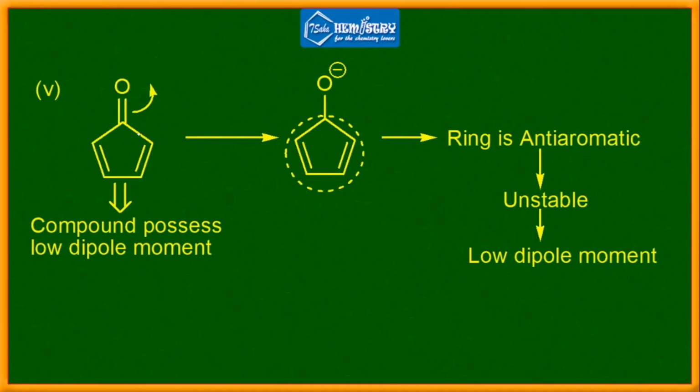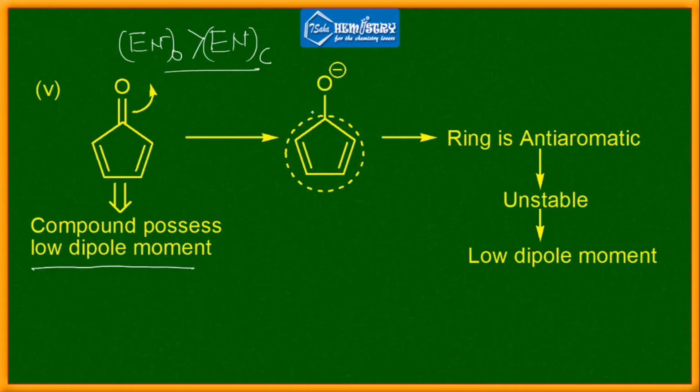Again, it is said that this compound possesses low dipole moment. Why does it possess low dipole moment? Look very carefully. If we do the charge separation like this, because if you compare the electronegativity, you can find that oxygen is more electronegative than carbon. So after separation of this charge, what will happen? Oxygen will get the negative charge and this particular carbon will get the positive charge.